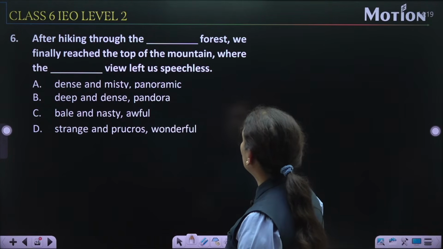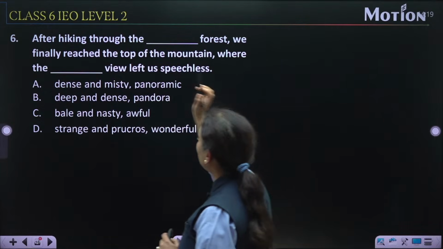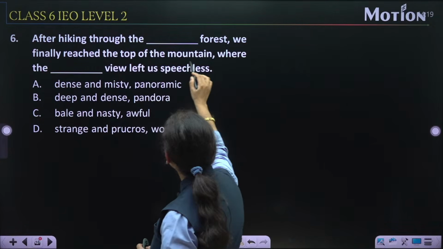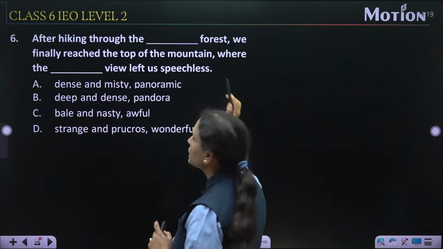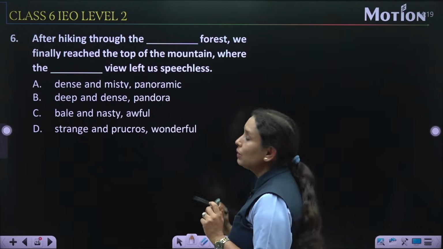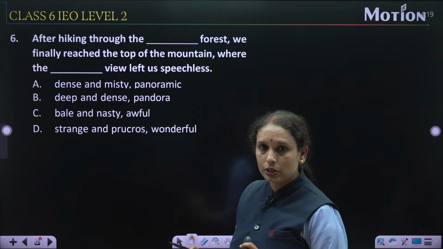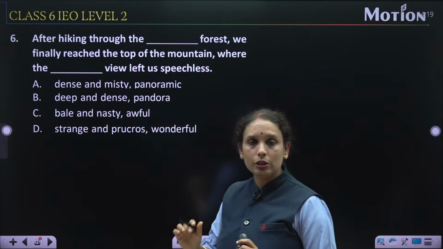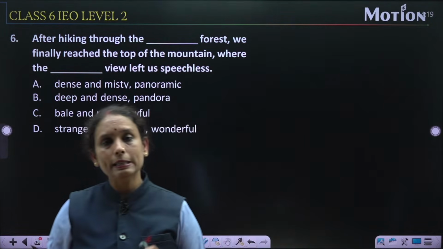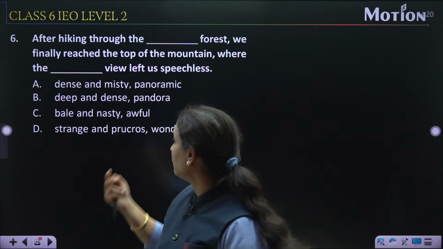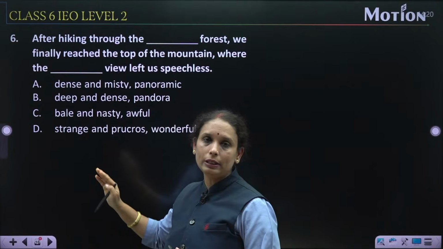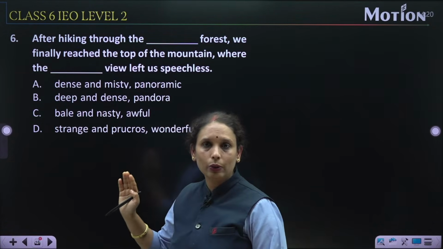After hiking through the dash forest, we finally reached the top of the mountain where the dash view left us speechless. Right. First of all, try to understand the question very carefully. सारे question को, the most important thing is किसी भी exam में जब भी हम उसको attempt कर रहे हैं, सबसे पहले first of all read and try to understand the question carefully.